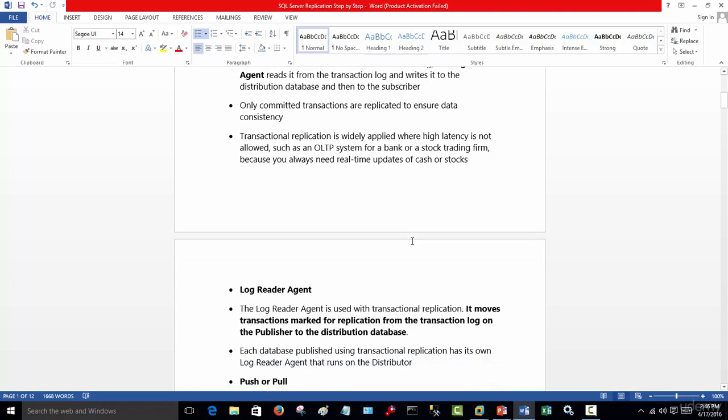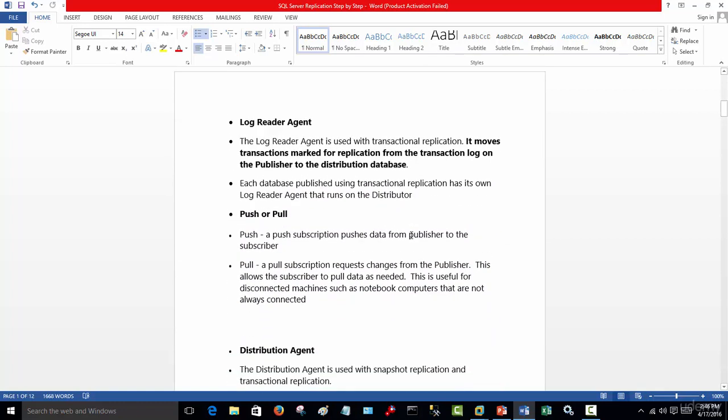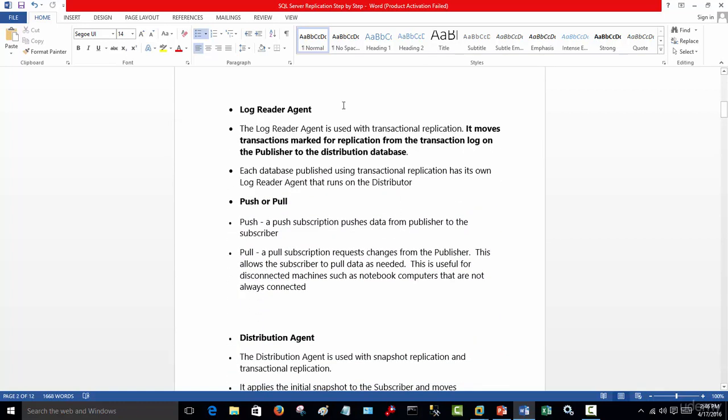As I said, there are a couple of agents that allow us to manage this entire process, and one of them is the log reader agent. The log reader agent is used for transactional replication.